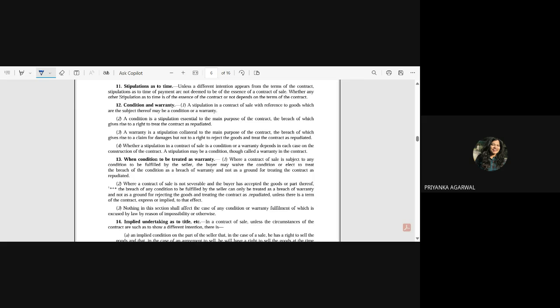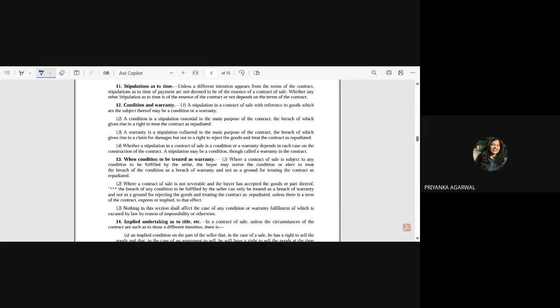Whether any other stipulation as to time is of the essence of the contract or not depends upon the terms of the contract. Time may be with regard to delivery, and the buyer's delivery time is usually the essence of a contract, unless it has been stated otherwise.